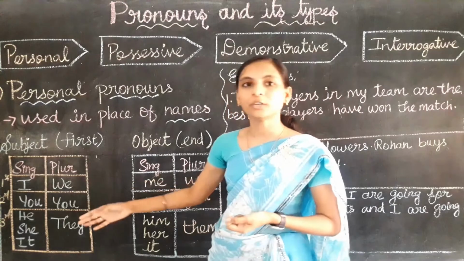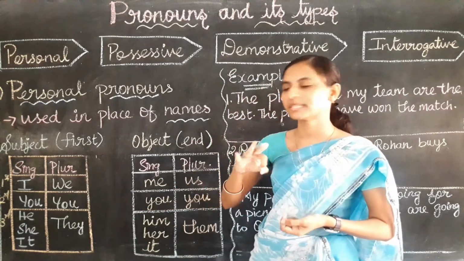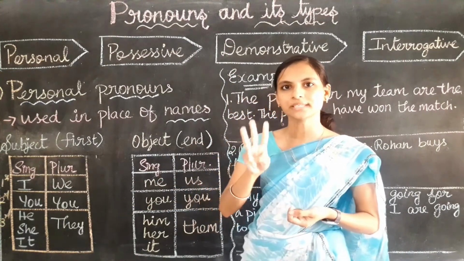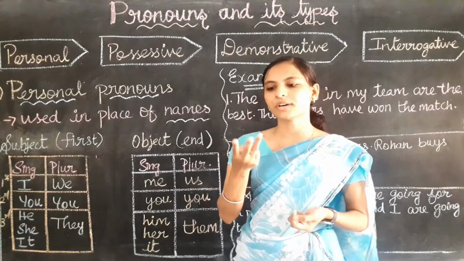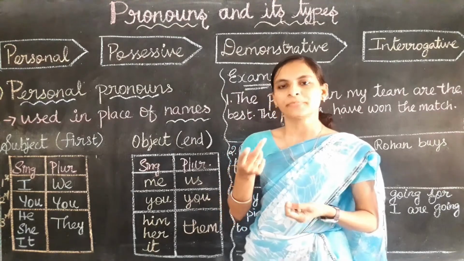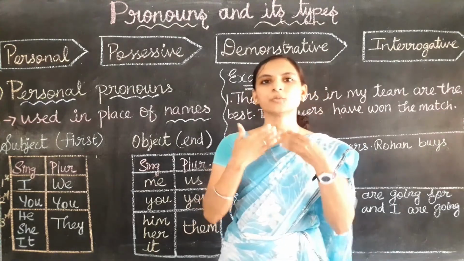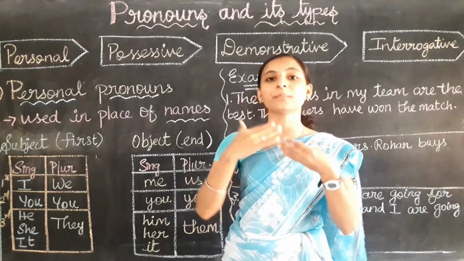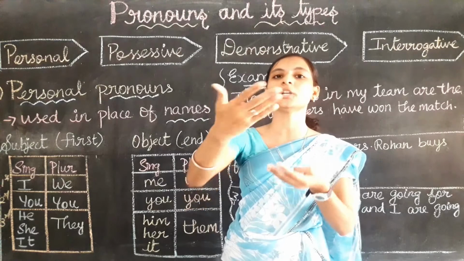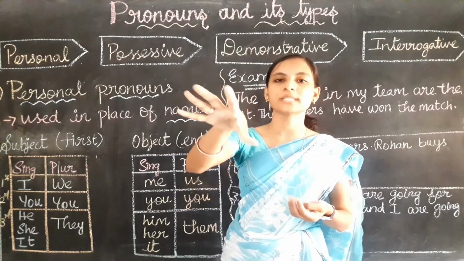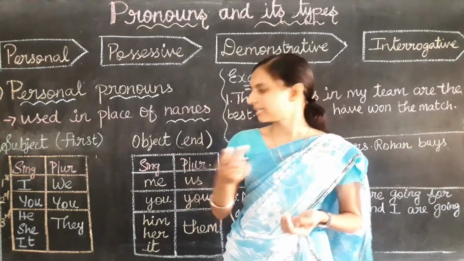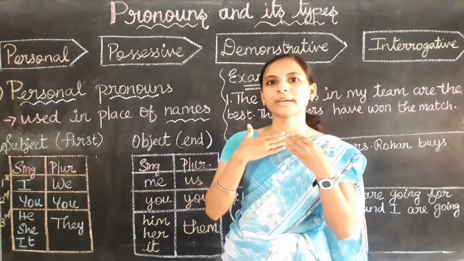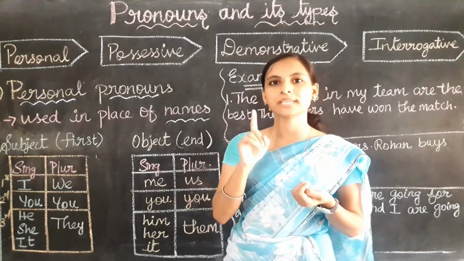And already we know the three kinds of person: first person, second person, third person. Do you know what is first person, second person, third person? Yes, first person means the person who is speaking. If I am talking about myself, I am the first person. If I am talking to one person, or to many persons, those persons are second person, that is you. If I am talking about myself, I use I, because I am a single person.